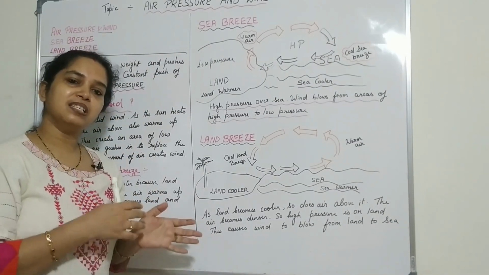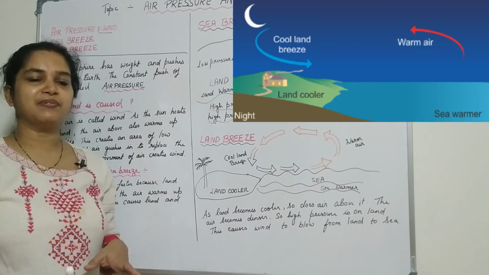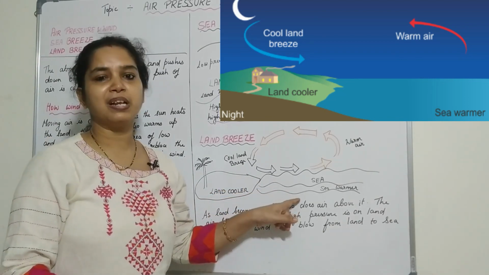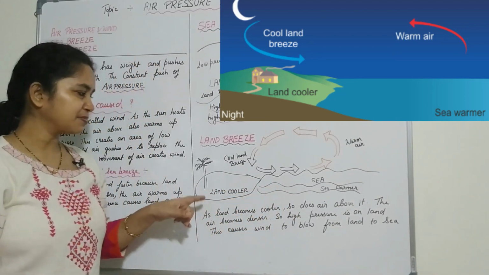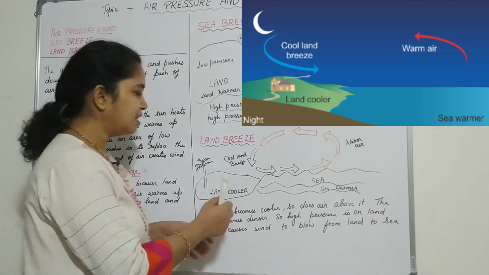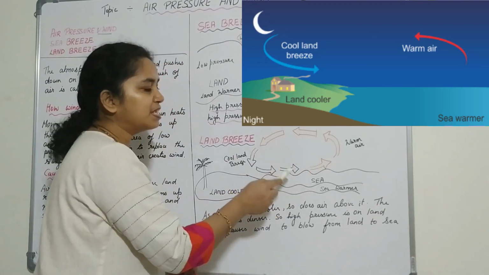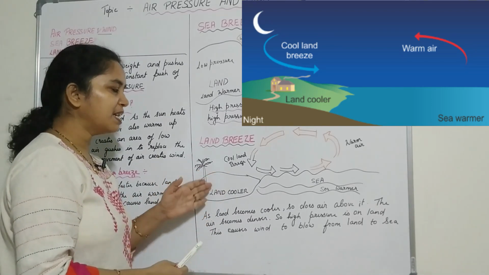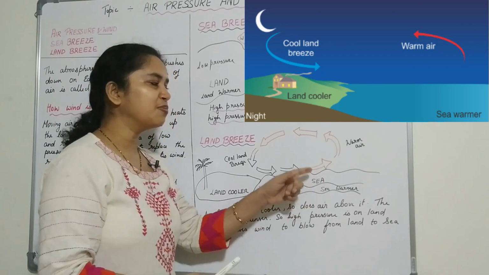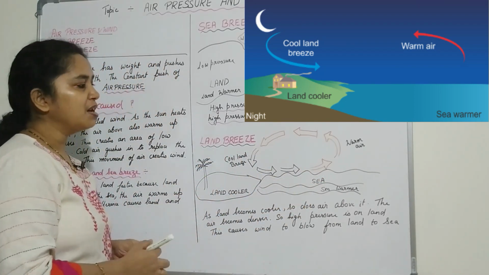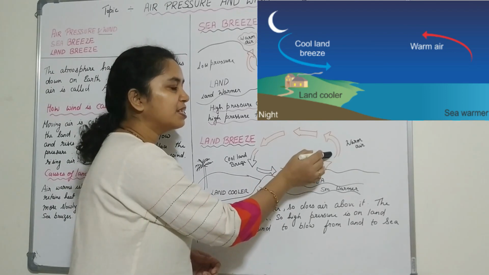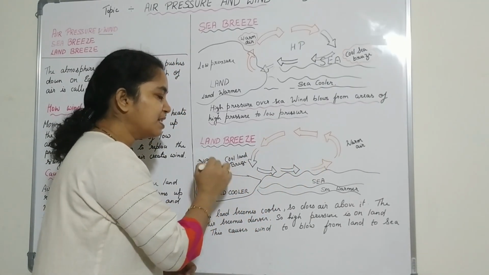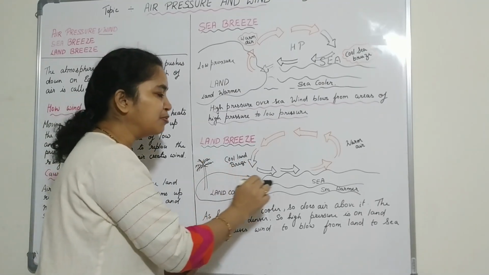The land gets heated up faster, and also it cools up very fast. So the land gets cooled up very fast, and the sea becomes warmer in the evening or the night time. So what happens, the air above the sea is warmer than the air near the land. So this air rises up, and this is less dense air, so it moves on to the land, and the denser air near the land, it moves towards the sea.